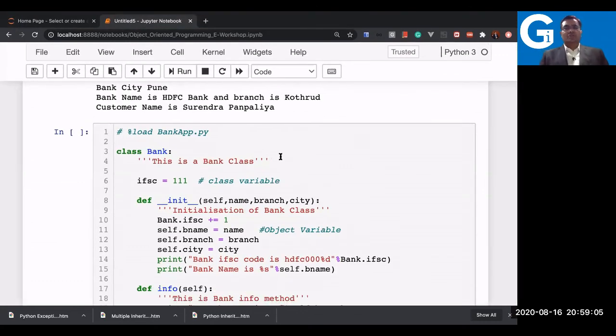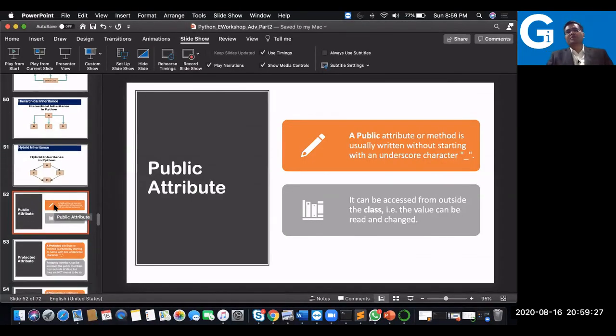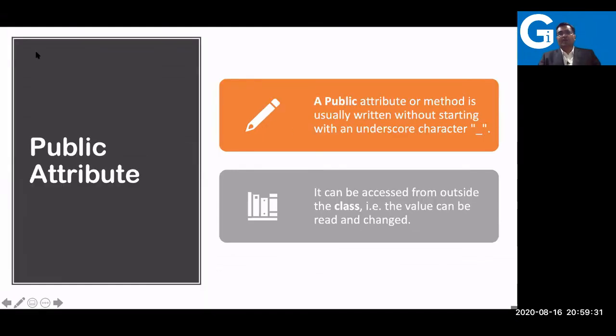Now we are short of time, so I'll be quickly telling you some of the other concepts of object-oriented programming here. That way you'll have a lot of things covered in this particular workshop itself. The topic is: do we have private, public, and protected in Python? The answer is, by default, we do not have keywords like public, private, or protected, but there is a way of writing the code available in Python.